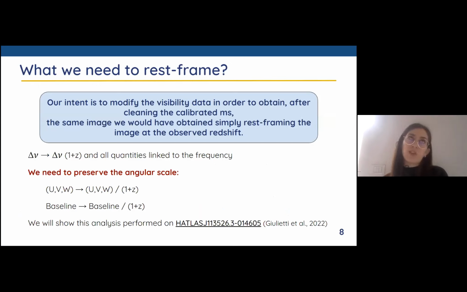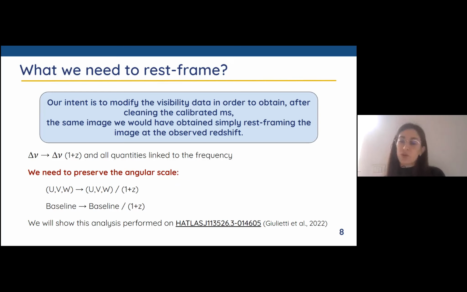We need to be careful because our intent is to modify the visibility data in order to obtain, after we clean the MS, the same image we would obtain simply reframing the image that we have obtained with the observed data.